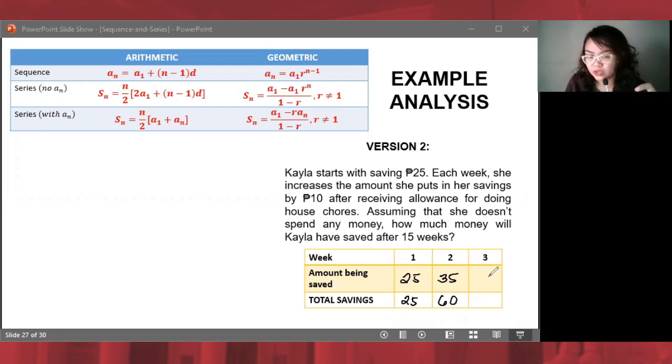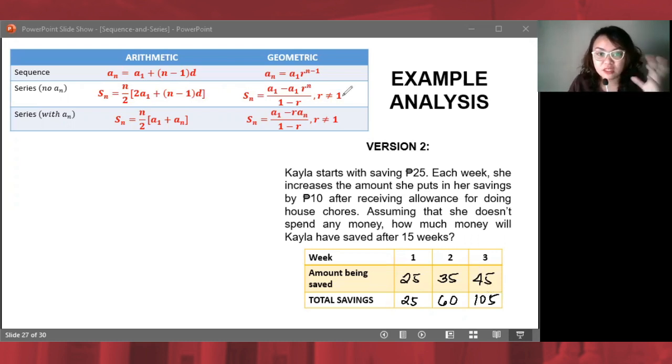10 piso lang ba tulad ni version 1? Hindi. Dinagdagan niya ng 10 piso yung magkano na yung hinulog niya. 35 hinulog niya last week. Therefore, this week, 45 na. And ang total na niyang savings is 105.